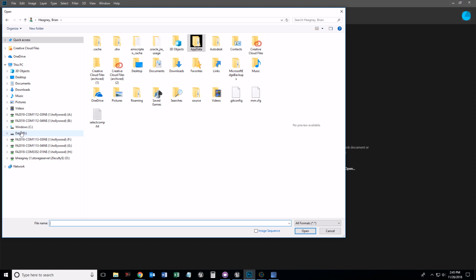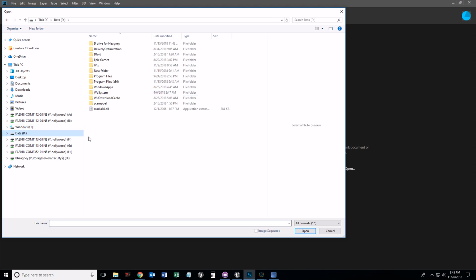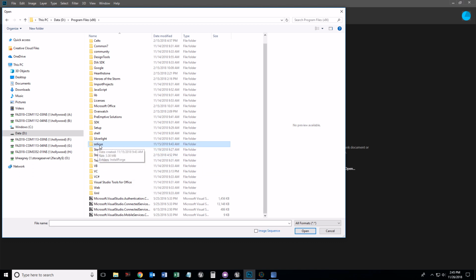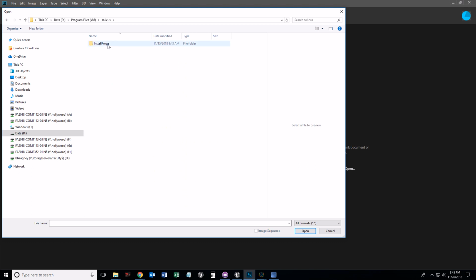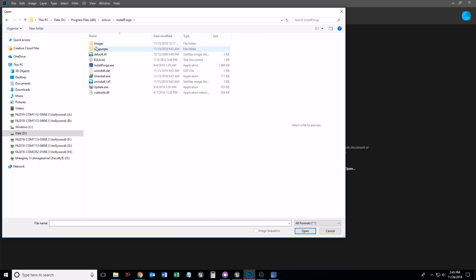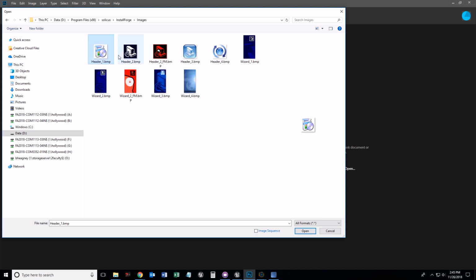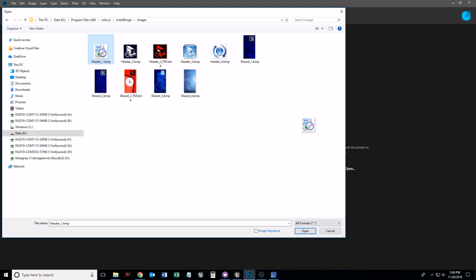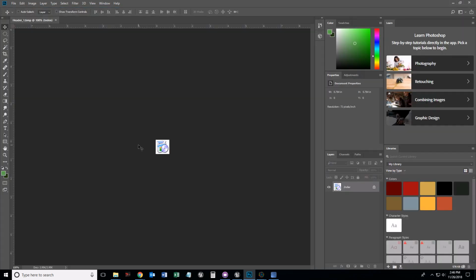Use wherever you installed Installforge to. I saved it onto my D drive. Yours might be on your C drive. It's in Program Files 86, and it's under something called Solicus, or something like that. And then you'll see the Installforge folder, and then you'll see the Images folder, and here we've got like 5 different types of headers, 5 different types of wizards. So I'm going to just open one of the headers.bmp. They're all the same size, and it doesn't matter. We're going to make our own.